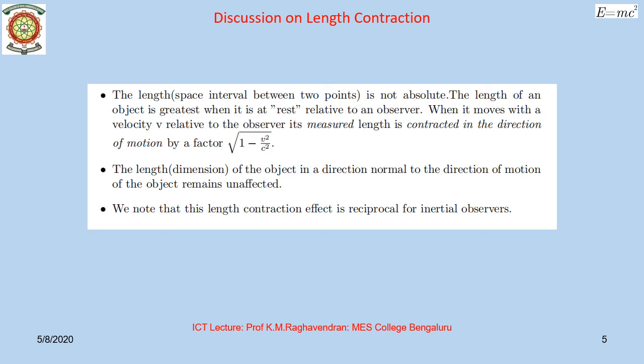The third and probably the very important point is that the length contraction effect is reciprocal for the inertial observer. This means if there is a rod which is stationary in the frame S dash and the length of this rod is measured from the frame S, it appears to be contracted. Conversely, if there is a rod which is stationary in the frame S and if this rod's length is measured by an observer in S dash, it also appears to be contracted.